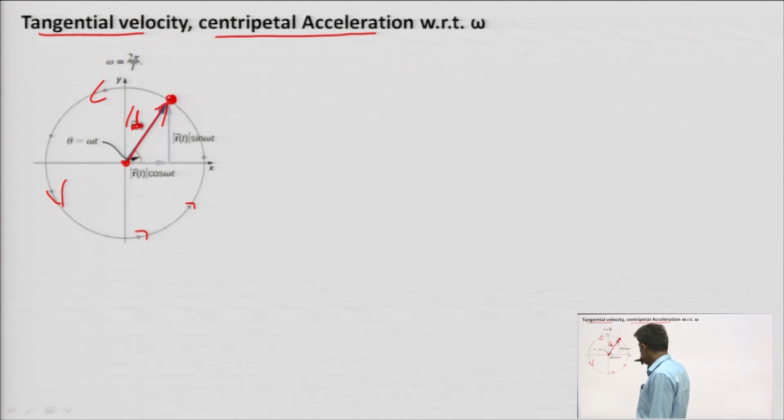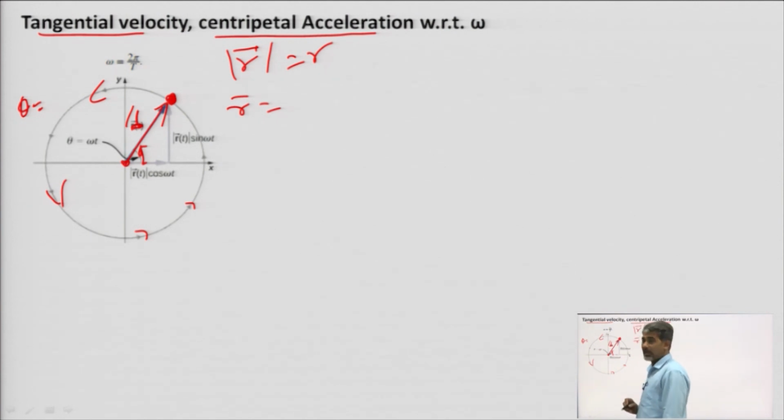If the magnitude of position vector r is r, then the position at this point will depend upon the angle theta.